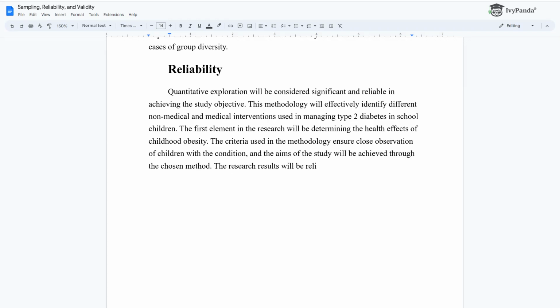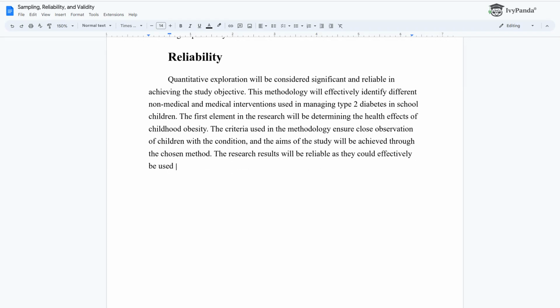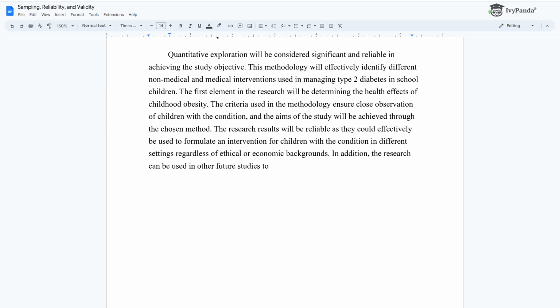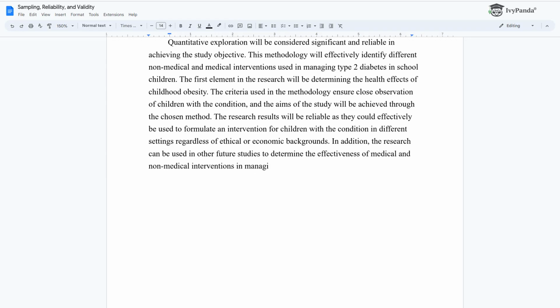The research results will be reliable as they could effectively be used to formulate an intervention for children with the condition in different settings regardless of ethical or economic backgrounds. In addition, the research can be used in other future studies to determine the effectiveness of medical and non-medical interventions in managing type 2 diabetes.